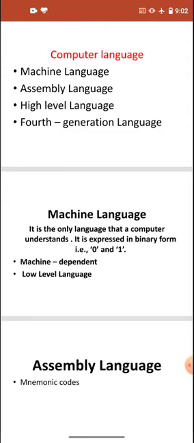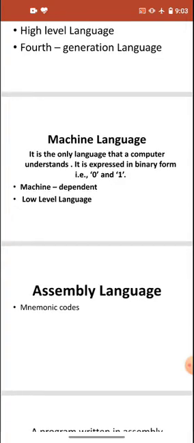It only understands 0 and 1, and this is the only language which a computer can understand. That's why it is called a low level language, and it is very difficult to do programming in it, just because machine language is only in the form of 0 and 1. Whatever we want to tell the computer to do, we have to do in the form of 0 and 1.